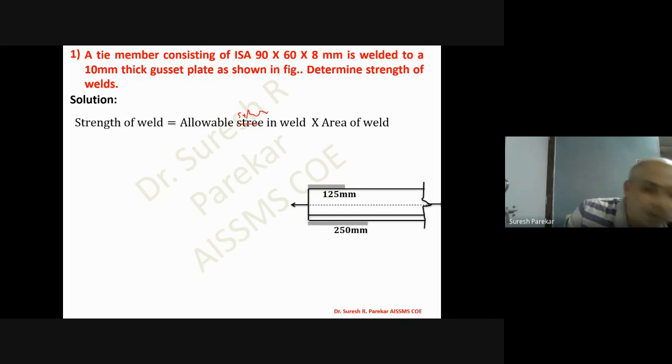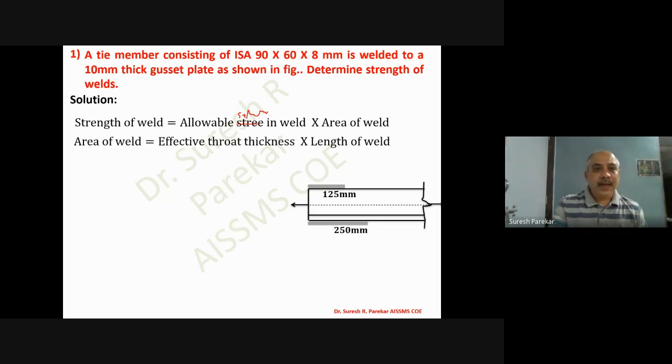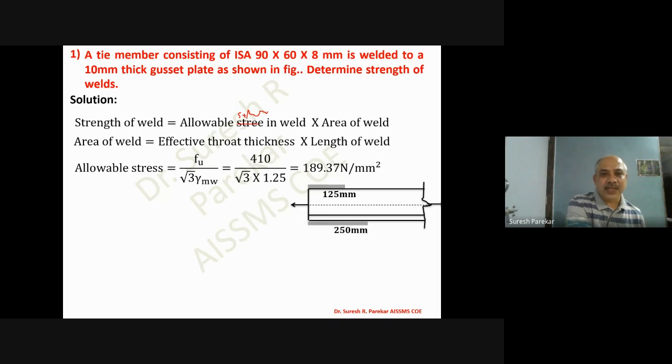Area of weld is effective throat thickness into length of weld. Allowable stress, we know this formula, Fu upon root 3 gamma mw, and that is equal to 410 divided by root 3 into 1.25. Here the value of Fu we have taken as 410, and from this I get the value 189.37 Newton per mm square. This is my allowable stress.